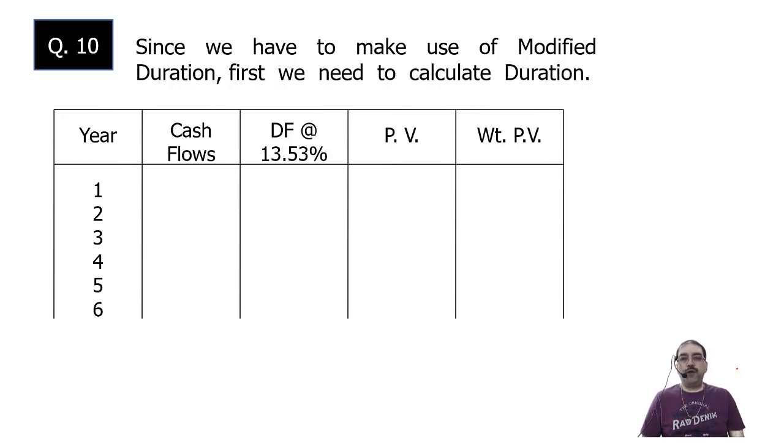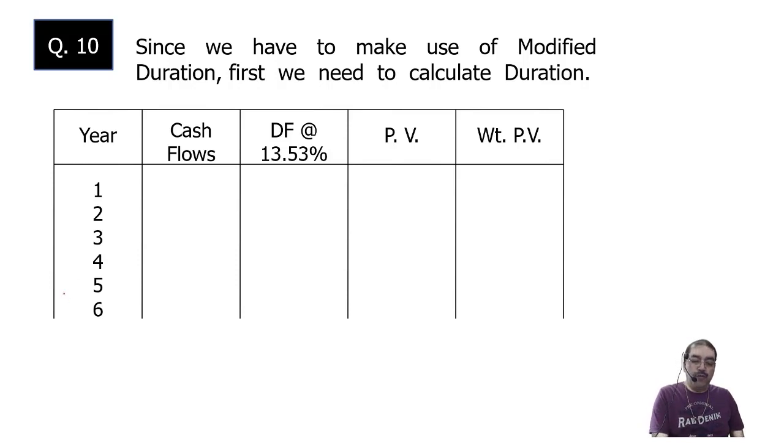Cash flows. What are the cash flows? Cash flows means amount of interest. What is the rate of interest? 12%. 12% calculated on what? 12% calculated always on the face value. What is the face value? 500 rupees. So 500 into 12%. So every year I am going to receive 60 rupees as cash flow.